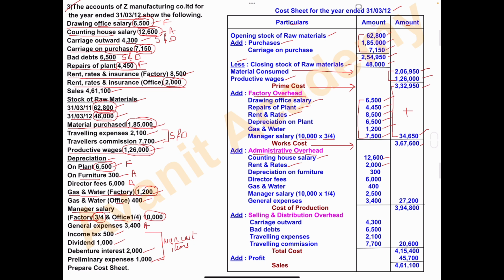Next is depreciation on furniture, amount 300. Depreciation on furniture 300 will be taken under administrative overhead. Next is director fees, amount 6,000. Write all the amounts in the inner column. Next, gas and water for office, and the amount is 400.